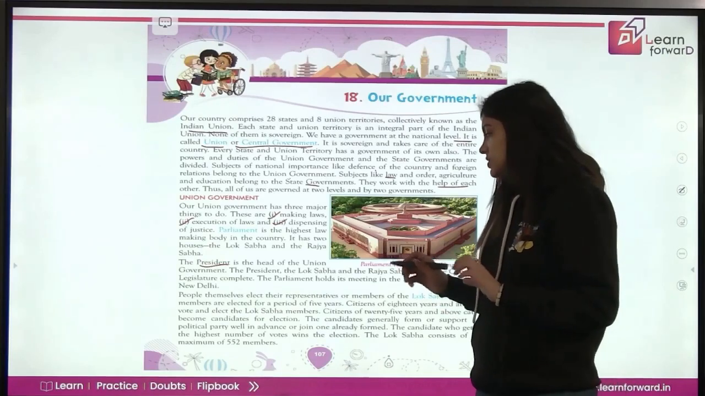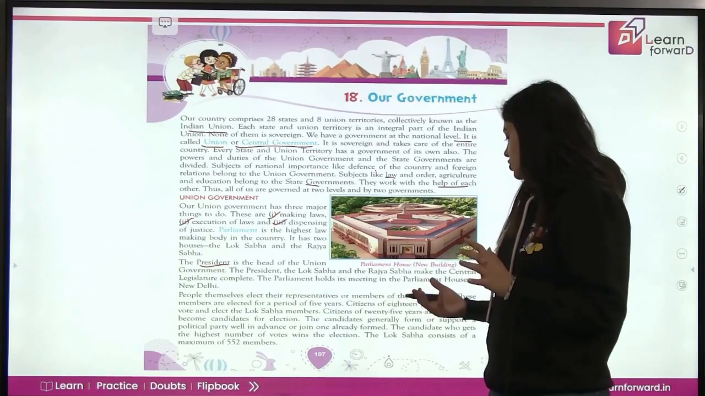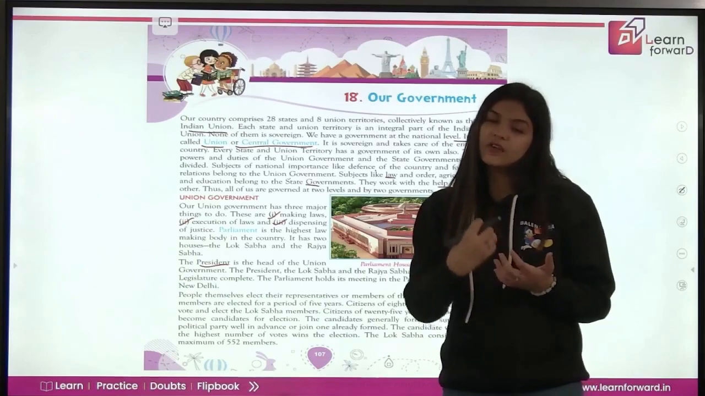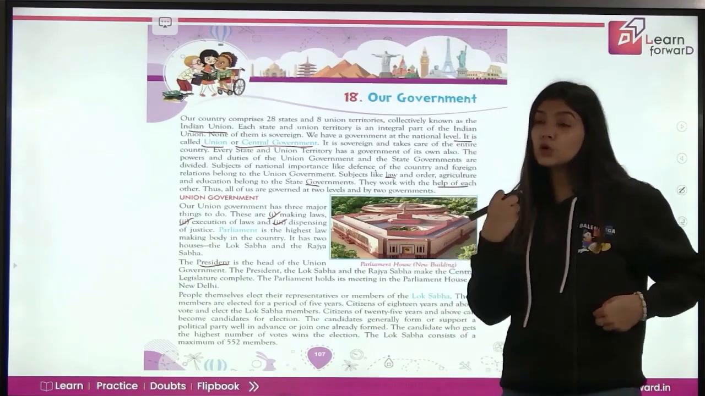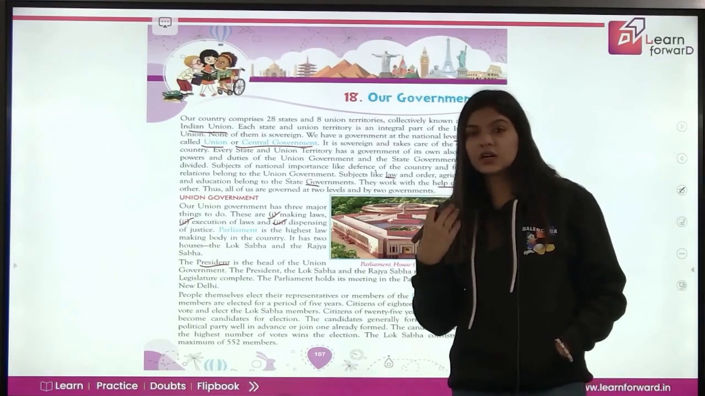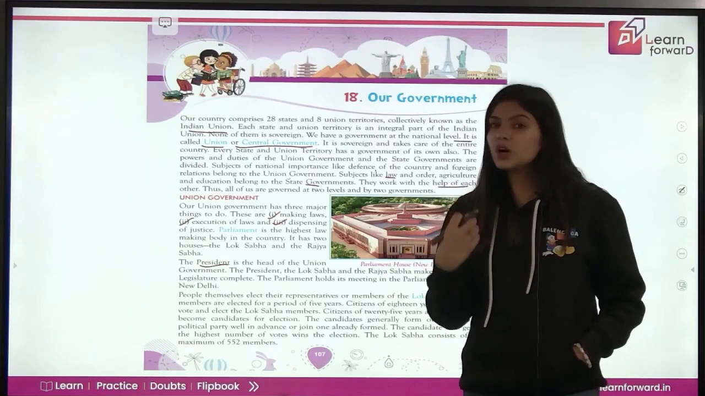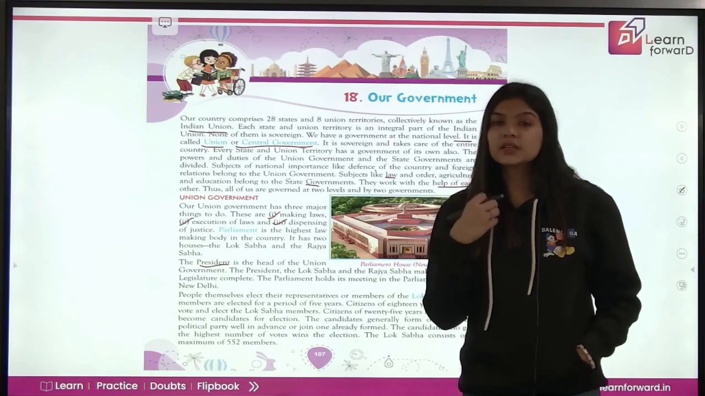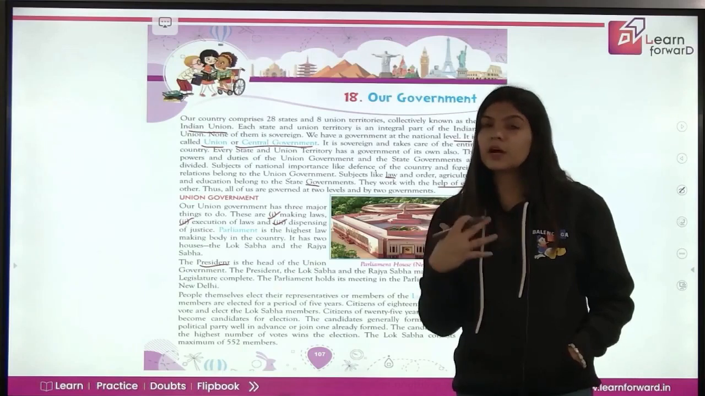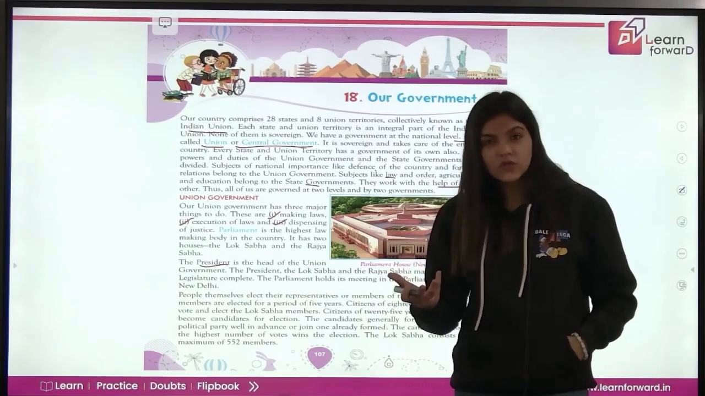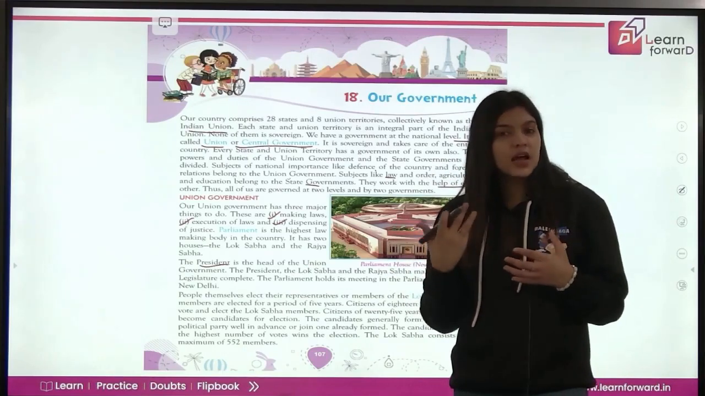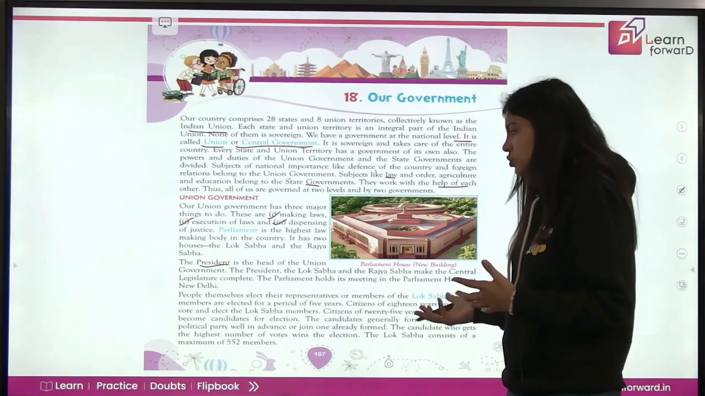Now people themselves elect their representatives or the members of the Lok Sabha. So the people, we have the power to elect. हम खुद को elect करते हैं. We in our country have the power to form government. We have the power to conduct elections. मतलब हम लोग अपनी पार्टी फॉर्म कर सकते हैं, हम लोग elections फॉर्म फिल कर सकते हैं. We can stand in election. So we have the right to do so.